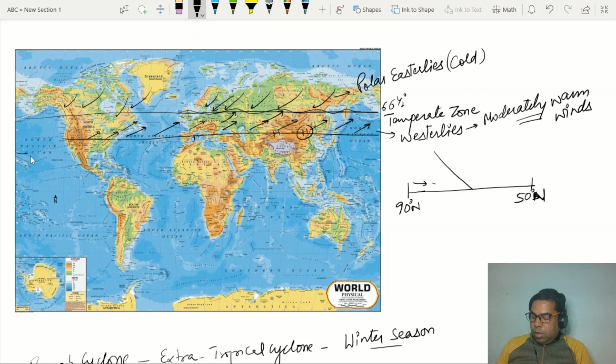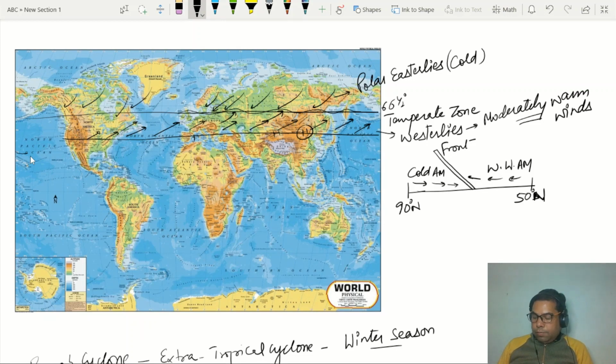Cold polar easterlies, this is a cold air mass. Subtropical warm westerlies, this is a warm air mass. When they confluence with each other, or before confluencing, a transition zone develops in between them. This is called a front, right? This name has been given on the basis of the war front between two countries, a no man's land. So this is the situation before mixing.